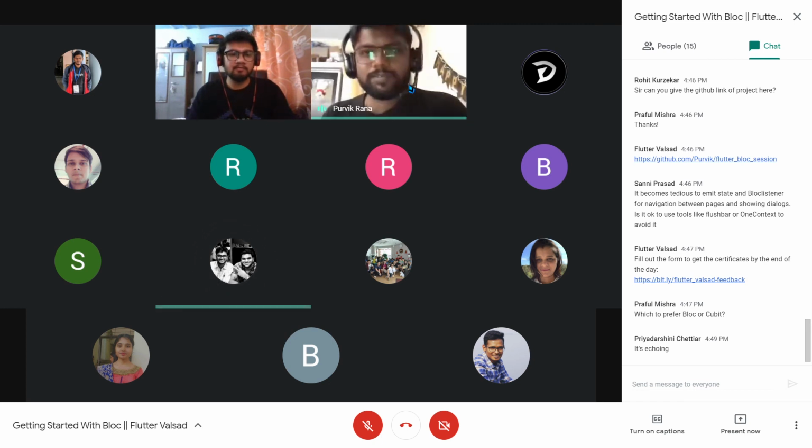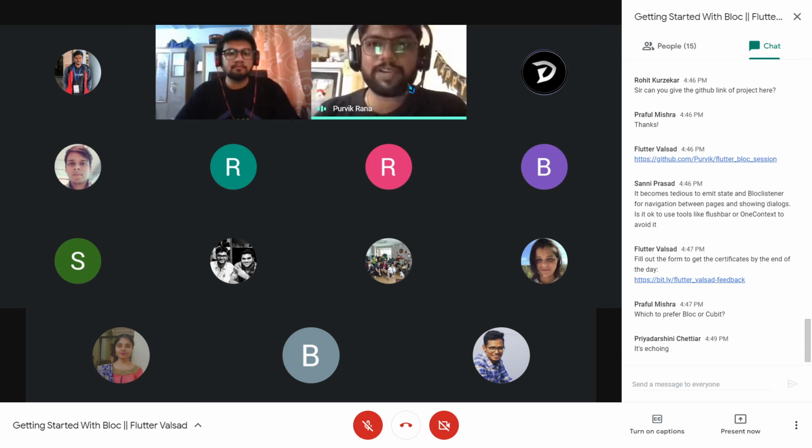Yeah, it is okay. Let's say that on a button press, if I only want to navigate to a different screen, then I do not want to create an event, go to the bloc, emit a different state, and then navigate to the different screen. We can directly use our traditional way, that on press just use the navigator. I guess that is the question, right? Or based on the different state that you want to navigate.